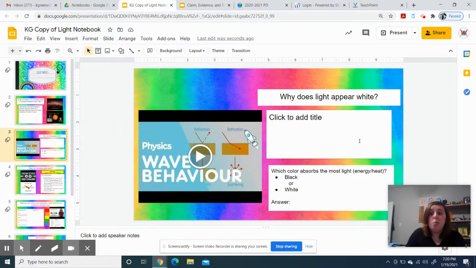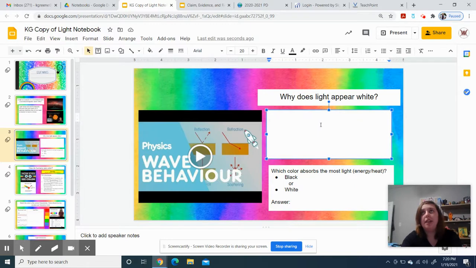Page 2 is, why does light appear white? If you go back to our lab 4, where we did the different dials to see if we could make all those different colors, light appears white because it's a mixture of all colors.